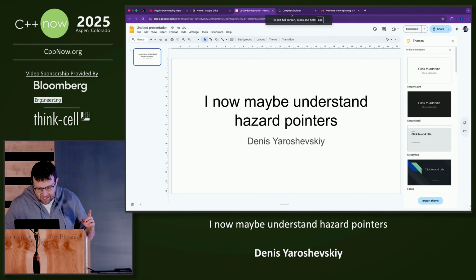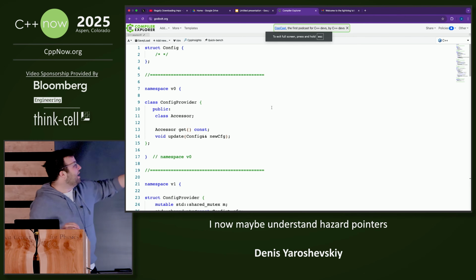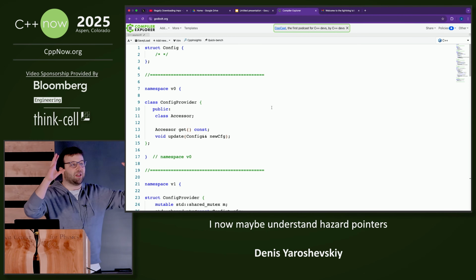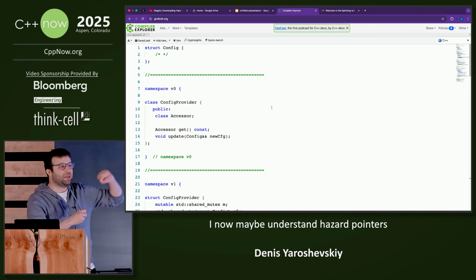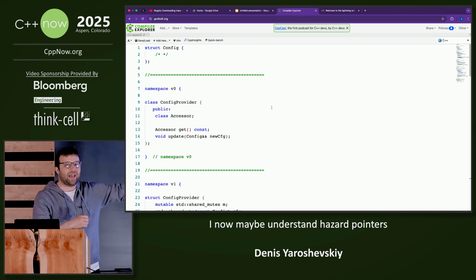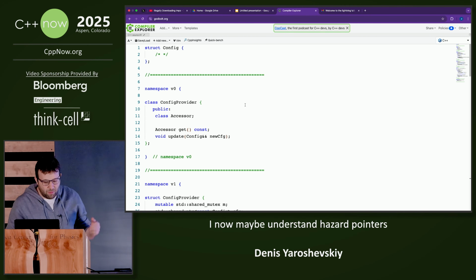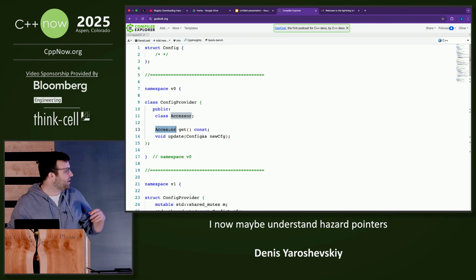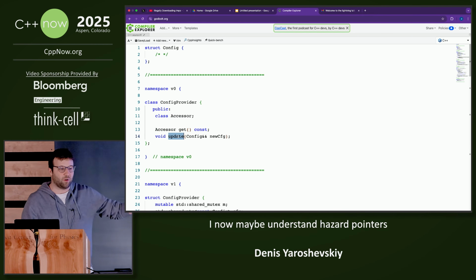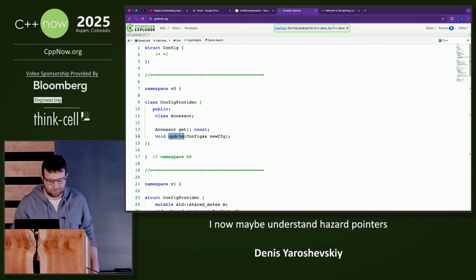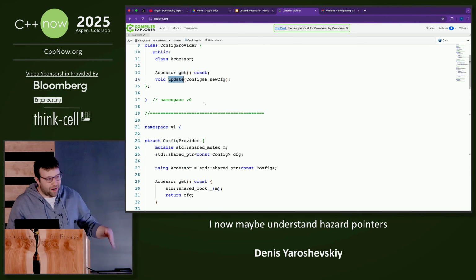Let's look at this example. We have some configs that happen to be updated rarely. Like we have some background threads that sometimes get an update once every few hours. And everybody reads them. So we want something like a config provider. We have a get method that returns an accessor, and we have an update method to put a new config. And this is thread safe. Let's go and write a few versions of this.